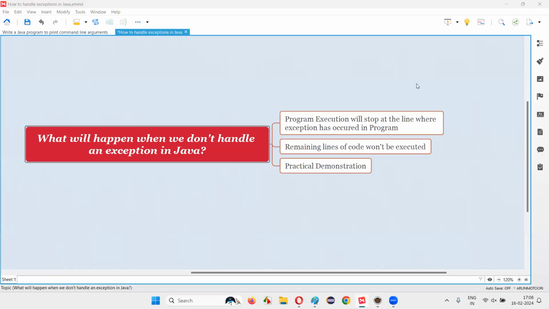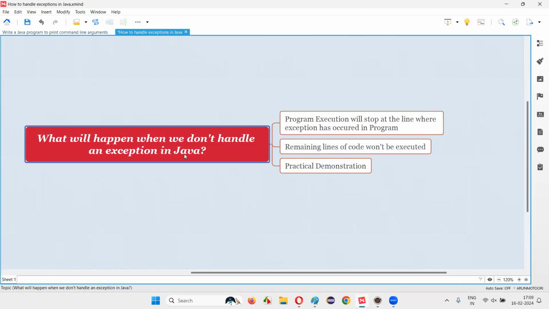In this session, I am going to answer one of the Java interview questions. That is, what will happen when we don't handle an exception in Java? Let me answer. When we don't handle an exception in Java, the Java program will stop at the line where we got a runtime error or exception while running the code. The remaining lines of code following the line where we got the exception won't be executed.